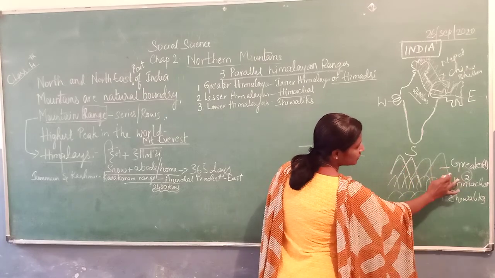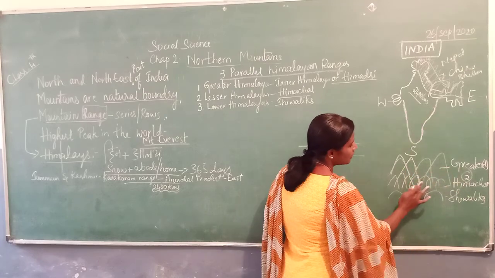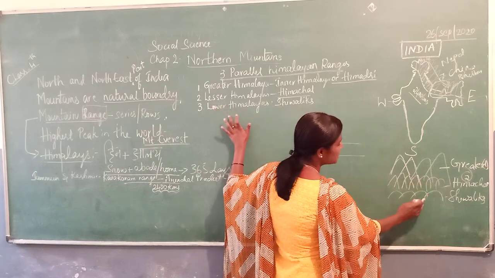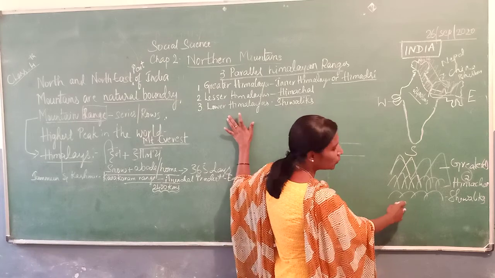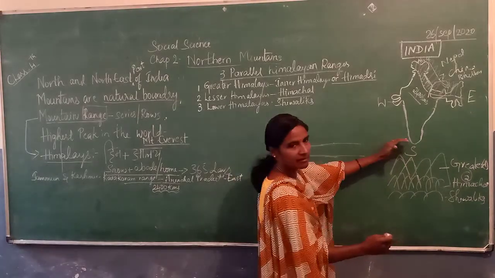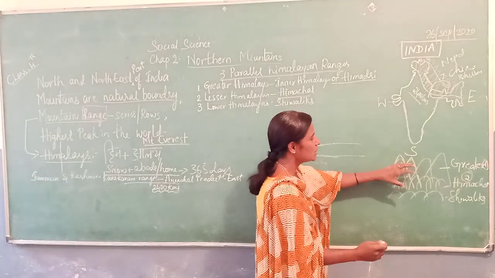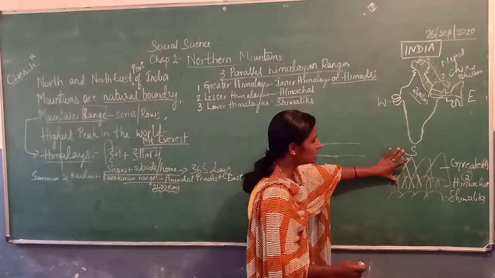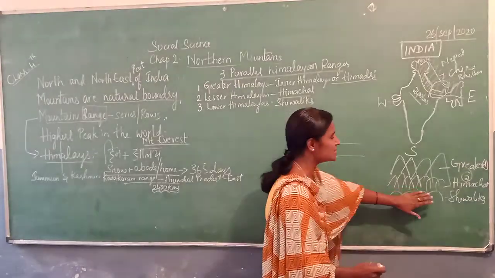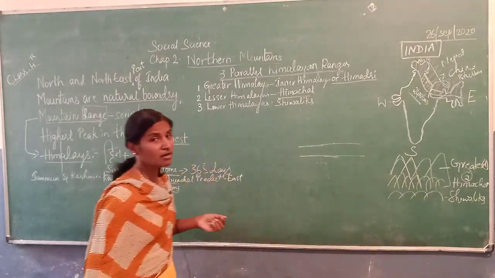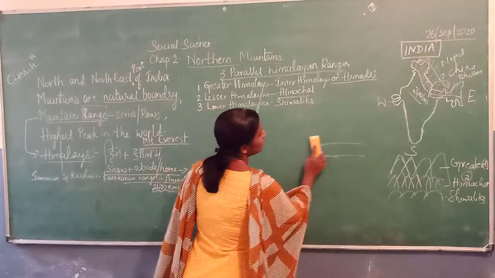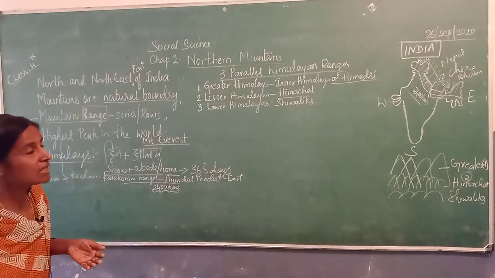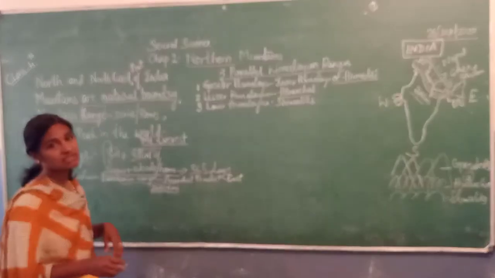This is Greater Himalayas, Himadri; the second one, Himachal, is Lesser Himalayas; the third one, Shivaliks, is lower. Compared to these two, Shivaliks is very small. Now you have this sketch so that you can understand how the three parallel Himalayan ranges will be.